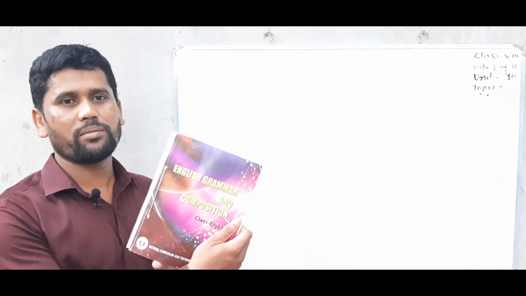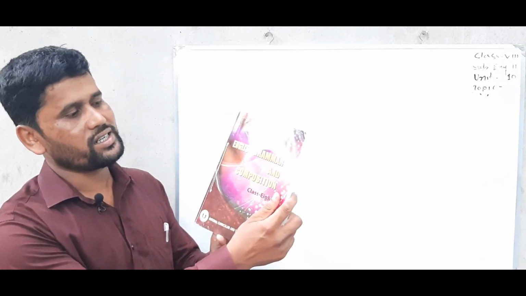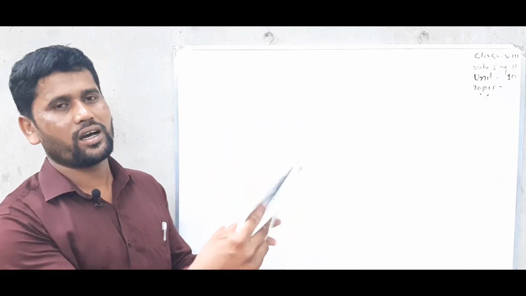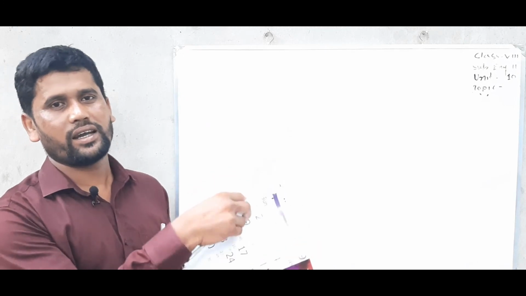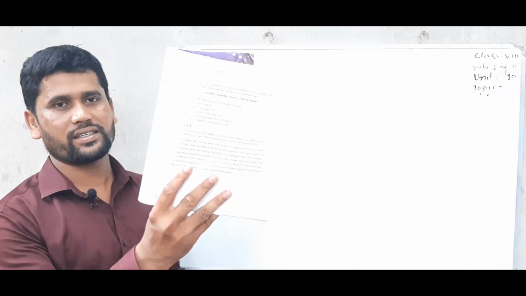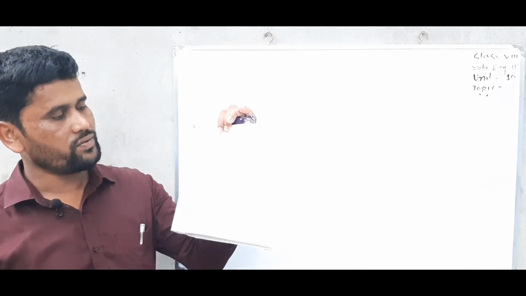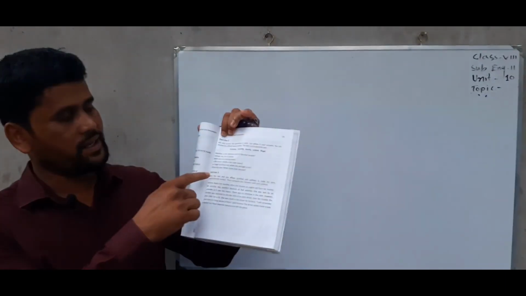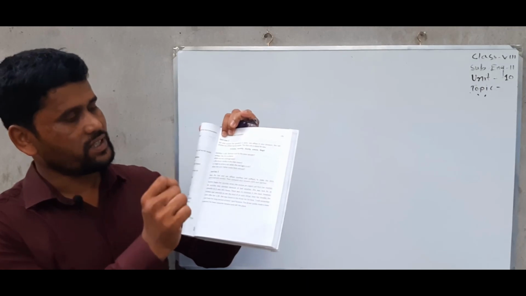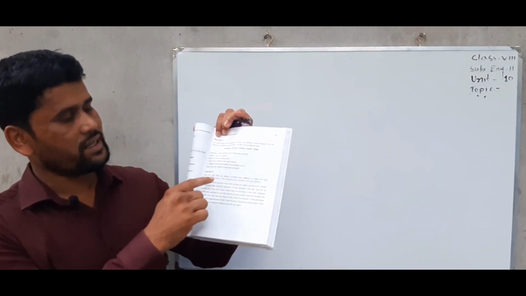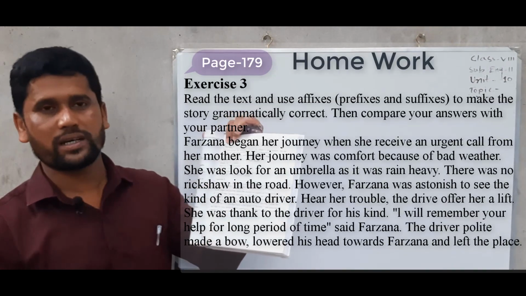I hope you have the book English Grammar and Composition. Open the book to page 179, and here you will find exercise 3. I want to give you exercise 3 for homework. Read the text and use affix, that means prefix and suffix, to make the story grammatically correct. Then compare your answer with your partner.